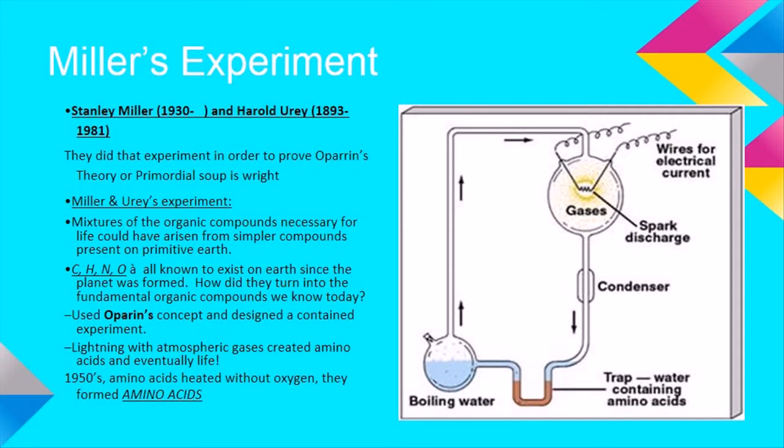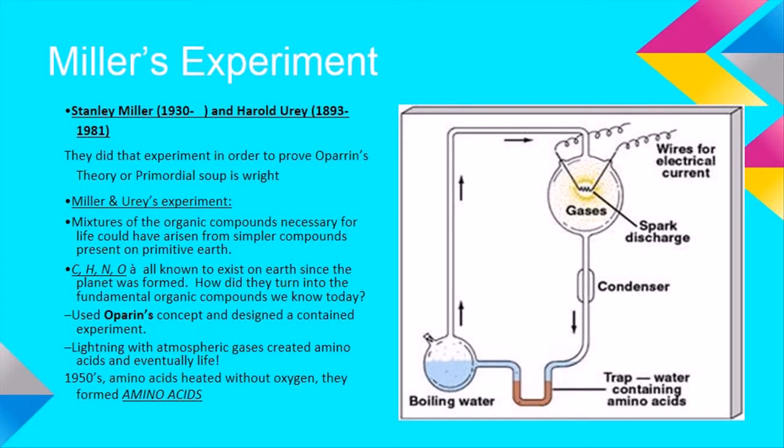Miller's experiment. Stanley Miller, 1930- and Harold Urey, 1893–1981. They did that experiment in order to prove Oparin's theory of primordial soup is right. Miller and Urey's experiment: mixtures of the organic compounds necessary for life could have arisen from simpler compounds present on primitive Earth.